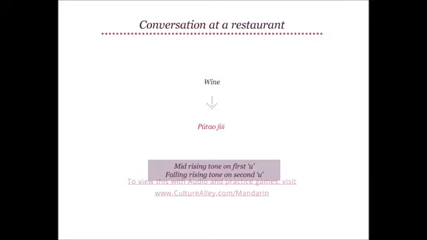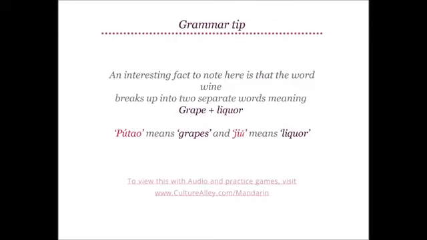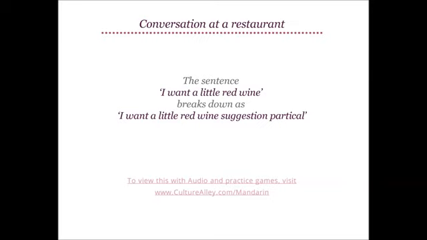Wine translates as 葡萄酒, which carries a mid-rising tone on the first U and a falling rising tone on the second U, becoming 葡萄酒. An interesting fact to note here is that the word wine breaks up into two separate words, meaning grape plus liquor. 葡萄 means grapes, and 酒 means liquor. So the sentence, I want a little red wine, breaks down as I want a little red wine suggestion particle.